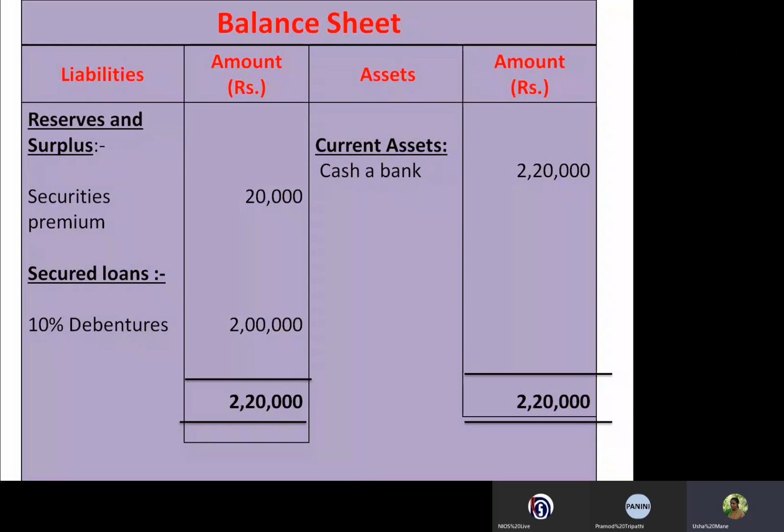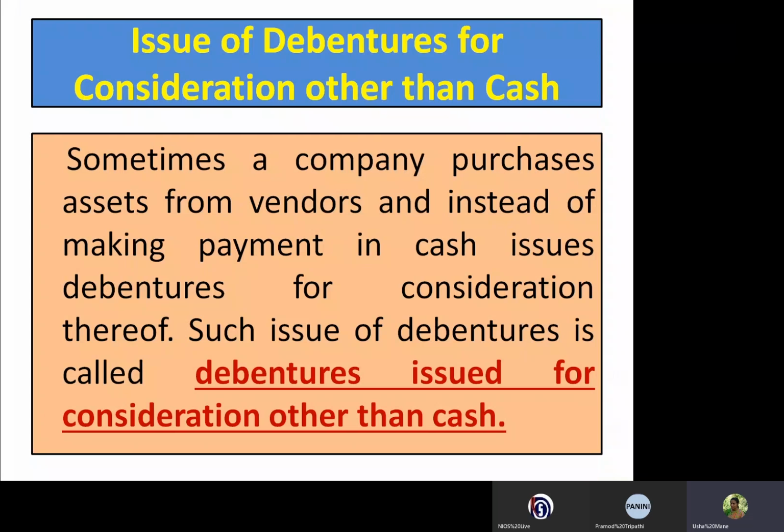Then, issue of debentures for consideration other than cash. Sometimes a company purchases assets from a vendor, and instead of making payment in cash, issues debentures for consideration thereof. Such issue of debentures is called debentures issued for consideration other than cash.